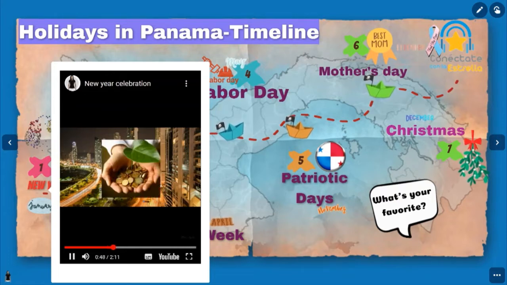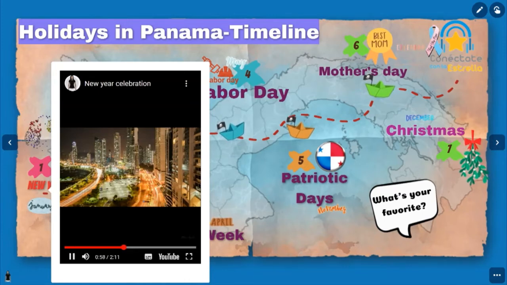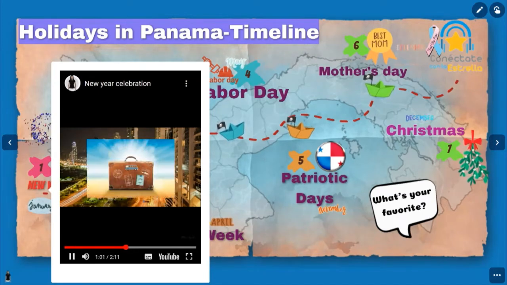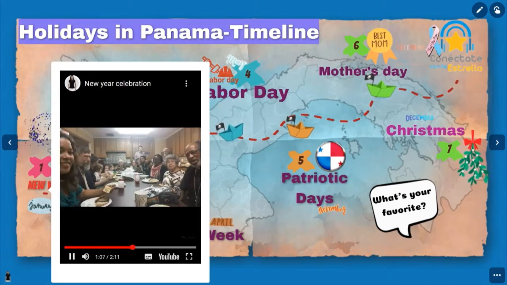Have money in your hand at midnight. Having money in your hands at midnight will help ensure you will have money throughout the coming year. Walk with a packed suitcase around the house. This will ensure a new year full of travel.